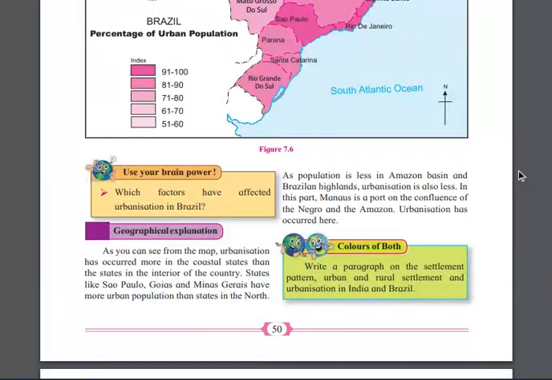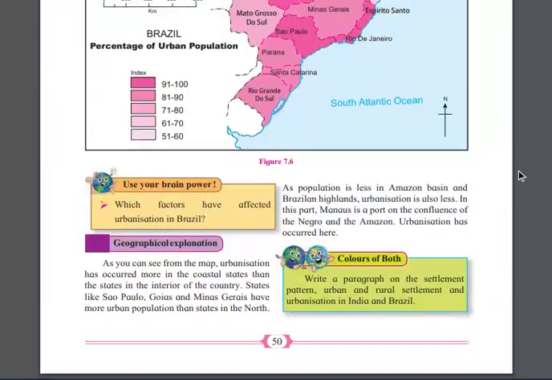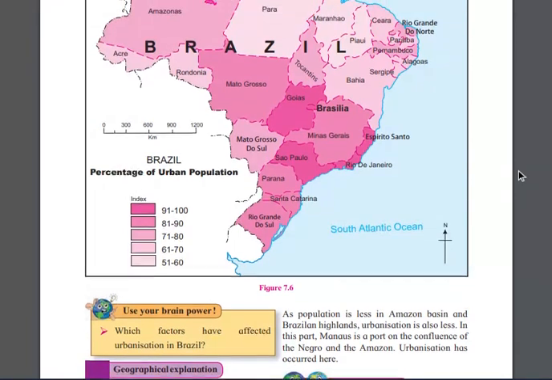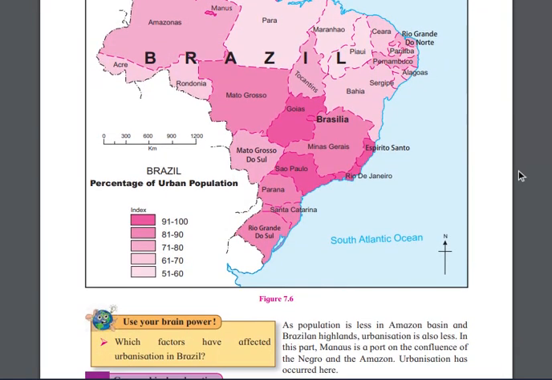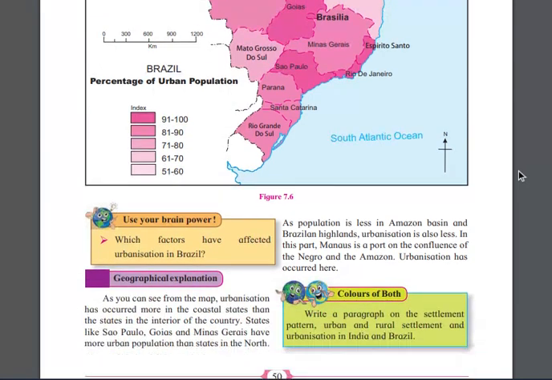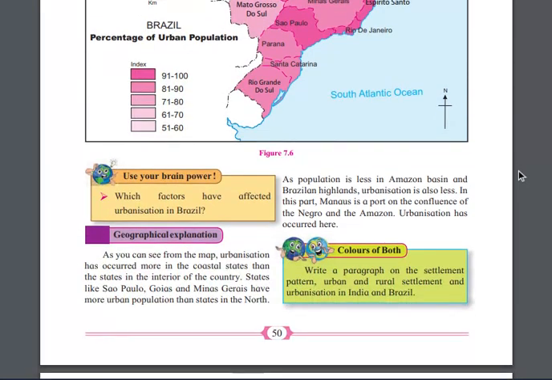So this is a map of Brazil. For the percentage of urban population given as 91 to 100, you will see Rio de Janeiro in this area, right? As you can see in the map, urbanization has occurred more in coastal states than in the states in the interior of the country.